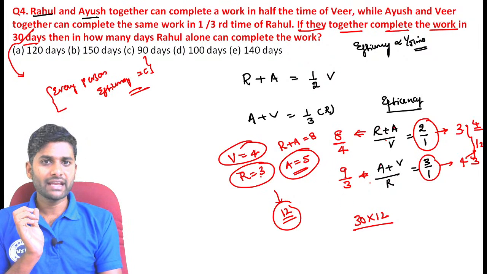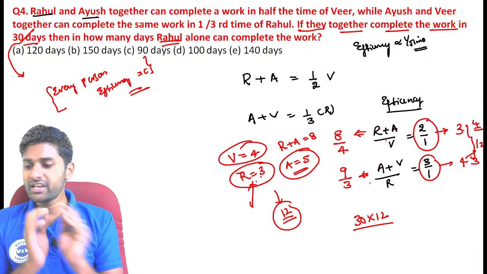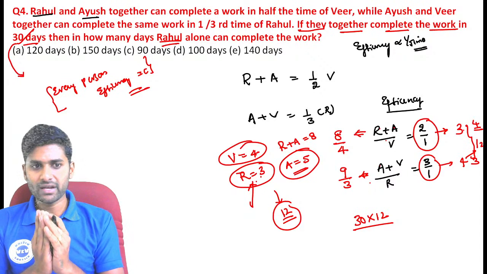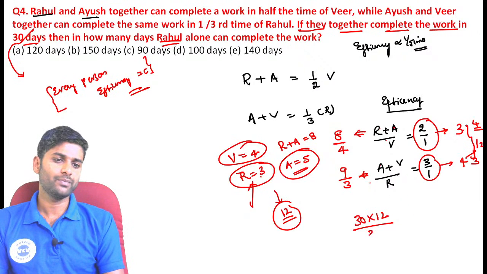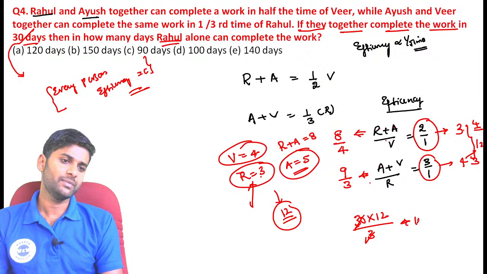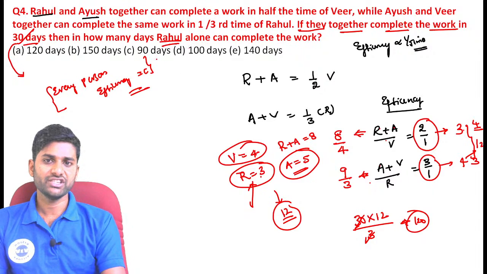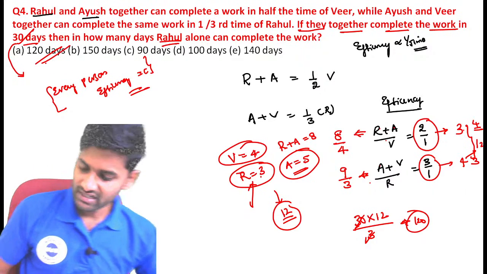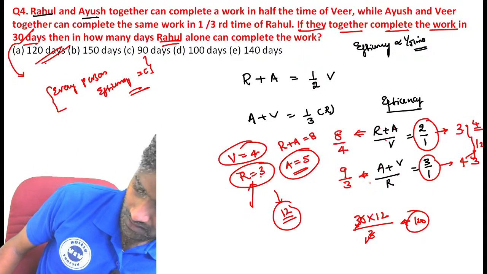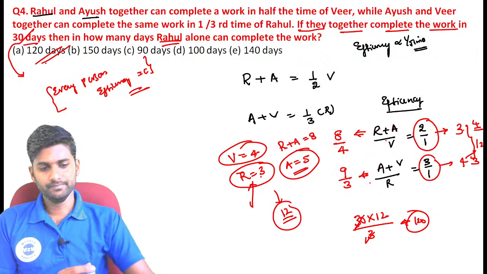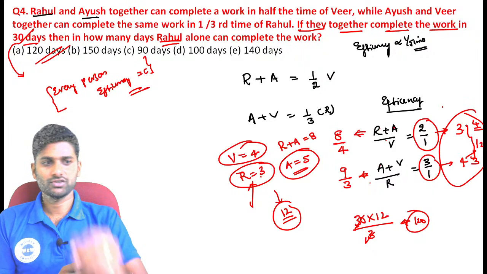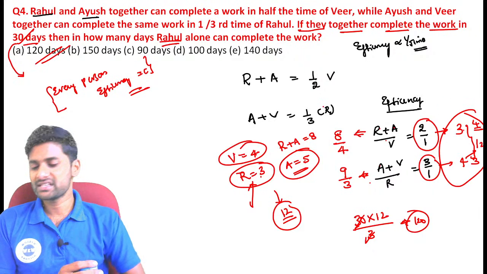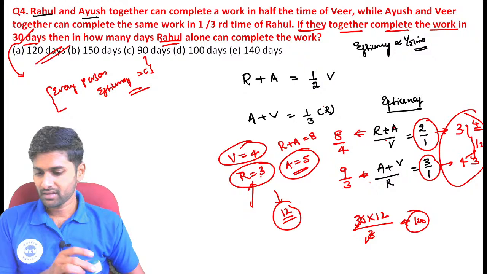Now this work can be completed by Rahul alone. We already know that Rahul does 3 units per day. If you want to complete 360 units, how many days does it take? Simply divide the denominator by 3. The value becomes exactly 120 days. So 120 days is the correct answer. This is the most important thing: we need to equalize the total work, and how we equalize it is completely based on LCM, guys.